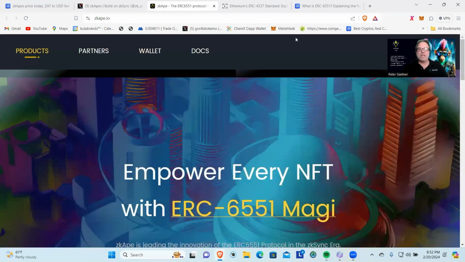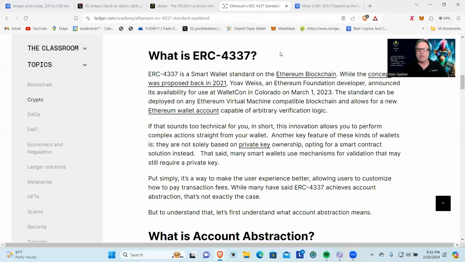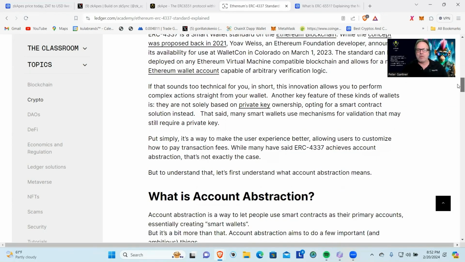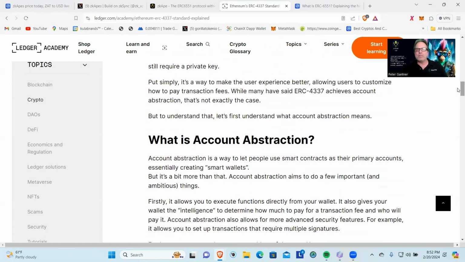So basically at first, the ERC 721, right? The first NFTs were pretty basic. What's happening now, and I'm actually going to go over here and we're going to look at this. So what is ERC 4337? It's basically the standard for a smart wallet. So the first key is a smarter wallet, and being able to put that in there means more capabilities, more stuff that can be done, right?